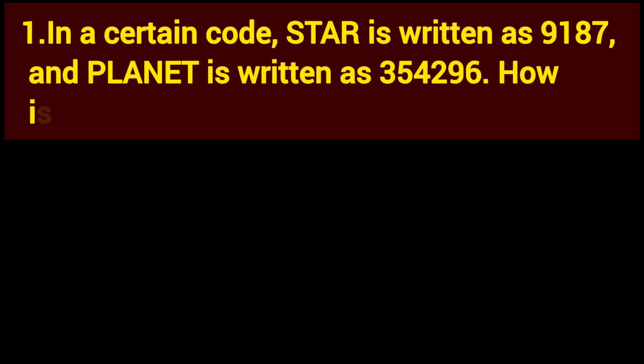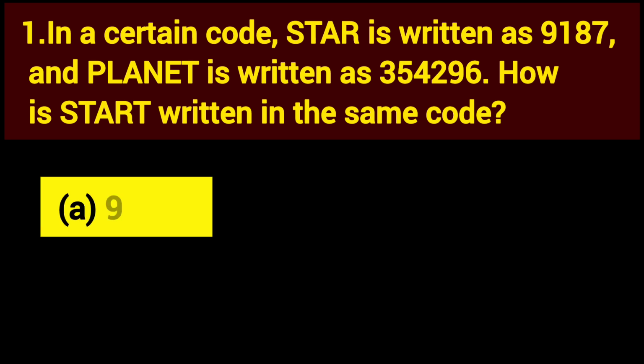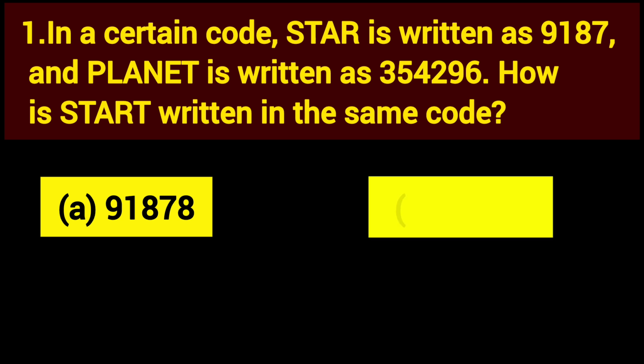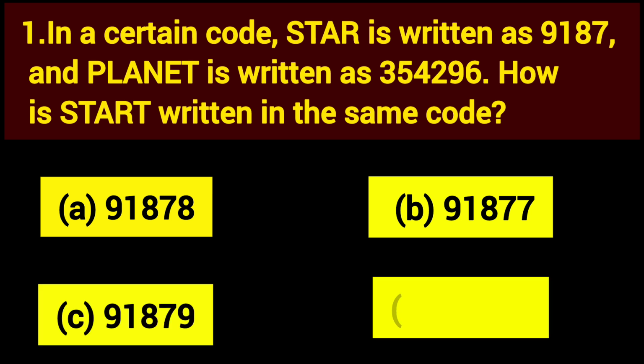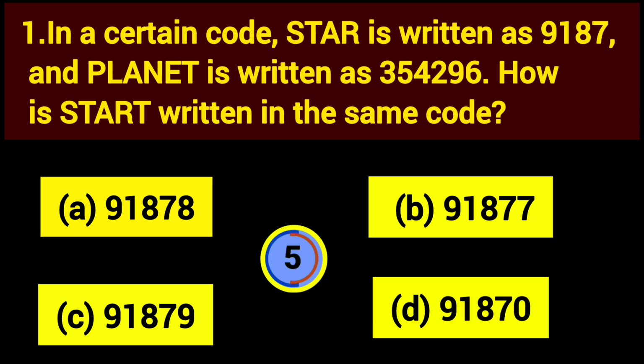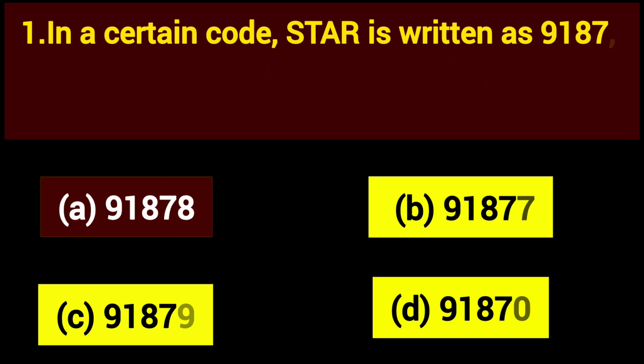The next question, number 1. In a certain code, STAR is written as 9187 and PLANET is written as 354296. How is START written in the same code? Option A, 91878. Option B, 91877. Option C, 91879. Option D, 91870. The right answer, option A, 91878.